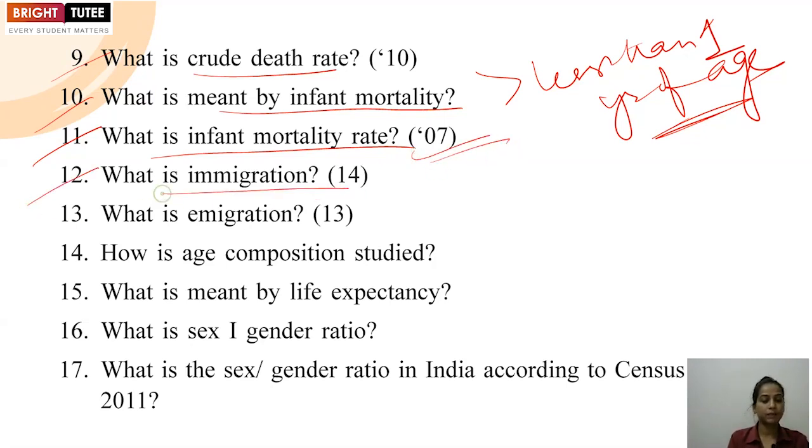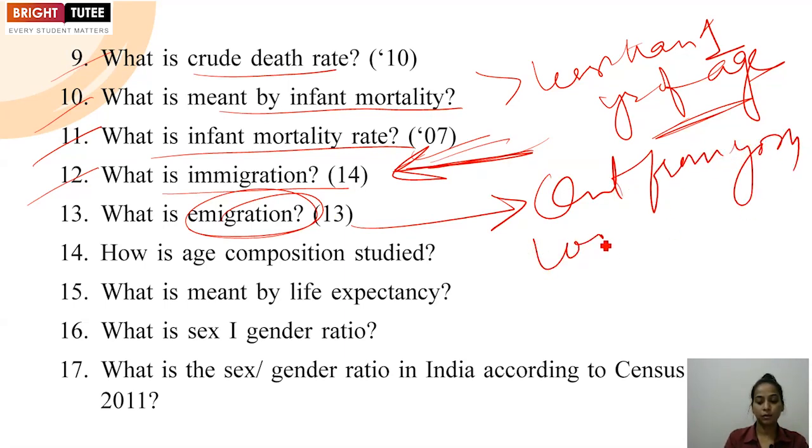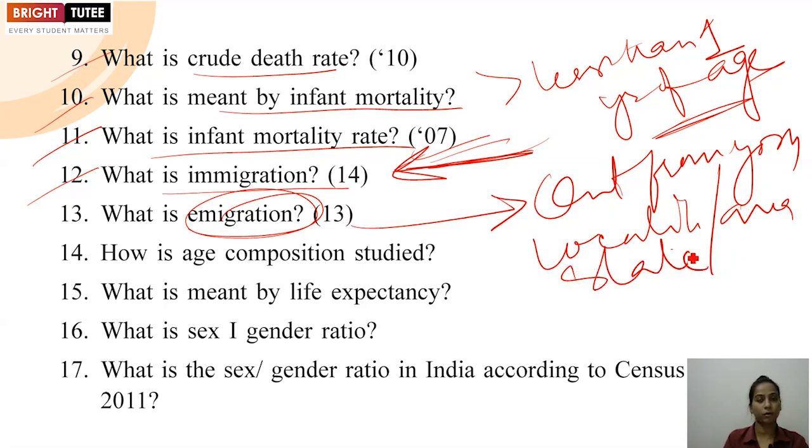Then what is immigration? Immigration is when people are coming from outside to your state or your country. Emigration means they are moving out from your locality, area, state or country. You have to define it.